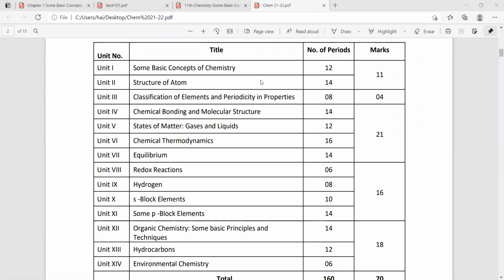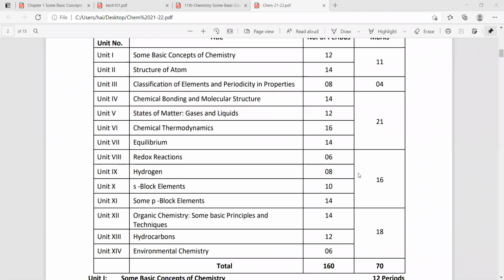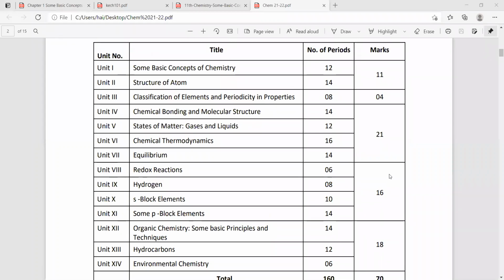Look here, in the theory subject, what will be there? In total we know 14 chapters will be there. Out of 14 chapters, volume 1 has 7 chapters, and volume 2 has the remaining 7 chapters. They have given the weightage for volume 1 also. Look here, the first 2 chapters have 11 marks weightage. The next one is 21, plus 4 is 25, and 25 plus 11, total 36 marks weightage. In total we have 36 marks weightage for volume 1.